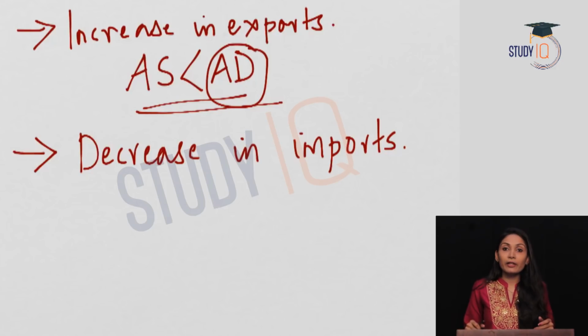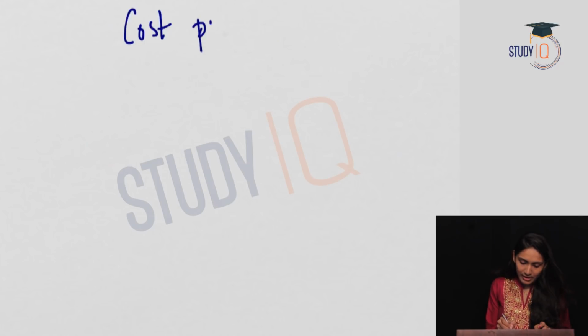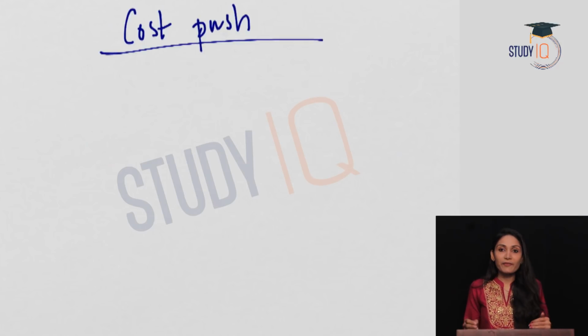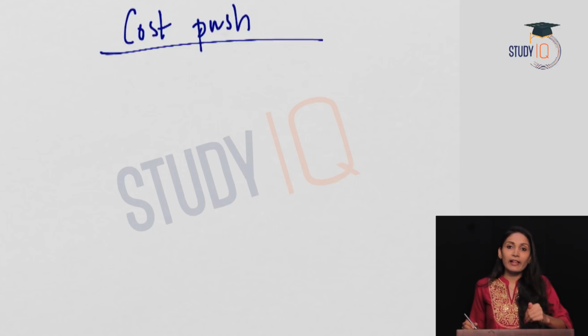These are the reasons for demand pull inflation in the economy. Hope it is clear for all of you. Now let us see what are the causes of cost push inflation in the economy. As we have already discussed, cost push inflation means the inflation caused due to an increase in the cost of production in the economy. So the prices in the economy have gone up because there is a shortage of supply.